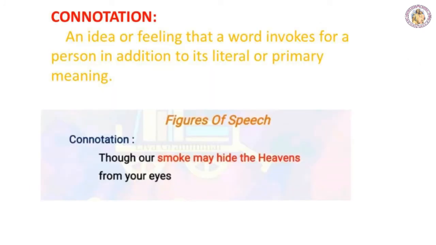Another figure of speech used here is connotation. Connotation means that which suggests beyond what it expresses. Now look at this line in the poem. "Though our smoke may hide the heavens from your eyes." Here the machines are speaking. The machines cannot hide the heavens, but it is expressed beyond the imagination. That is why the figure of speech used here is called connotation.